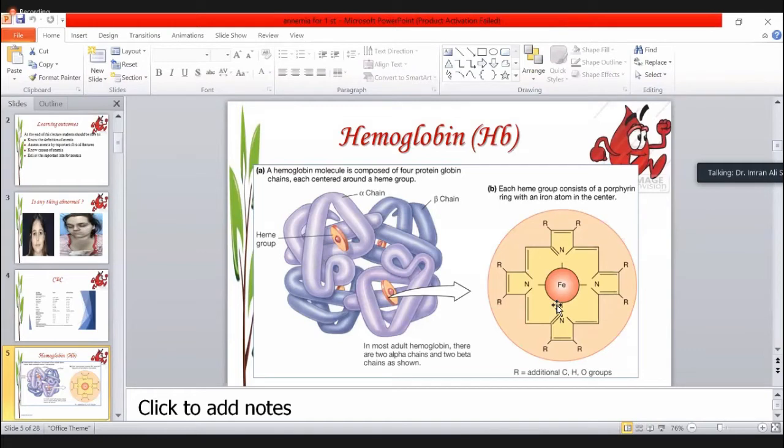So if there is a decrease in the hemoglobin, what happens? The oxygen carrying capacity of the body will be decreased, and that patient will have a deficiency of oxygen, which we know commonly as the dyspnea. Dyspnea is the suffocation or deficiency of oxygen or sense of breathing.